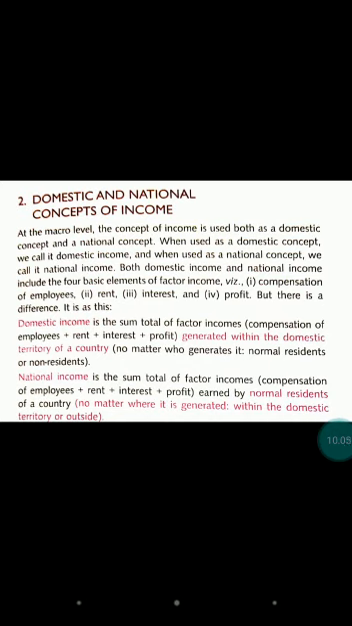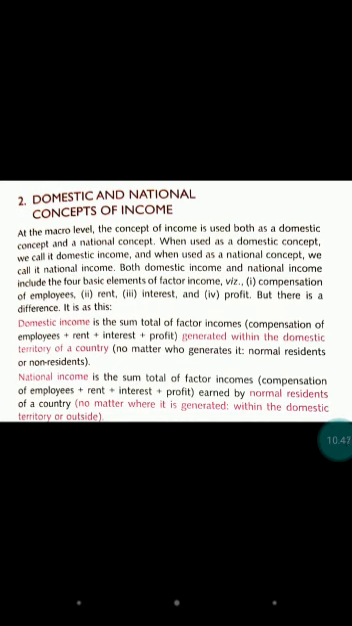In domestic income, we are saying the sum total of factor income generated within the domestic territory, no matter who is generating, but it should be generated within our territory. And if we are saying national income, it should be earned by normal residents only, no matter where it is generated. In domestic, it should be generated within our territory, no matter who is generating. But in national income, it should be earned by normal residents, no matter where it is generated. So this is important.